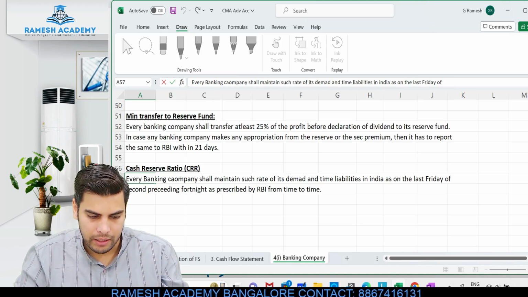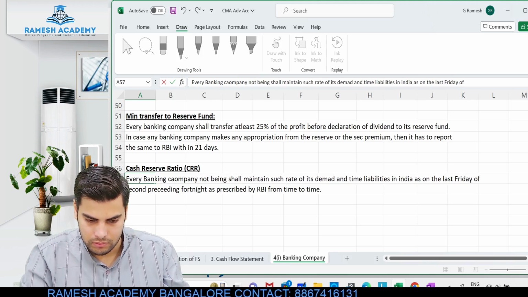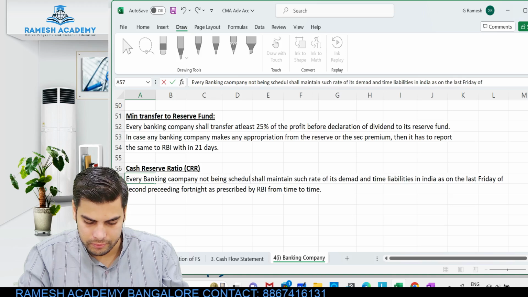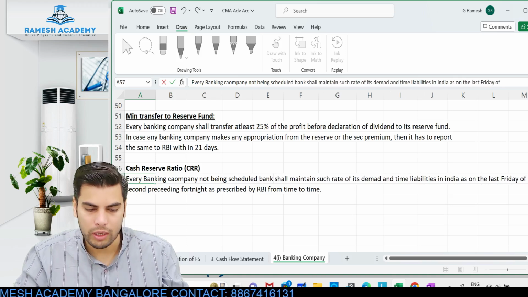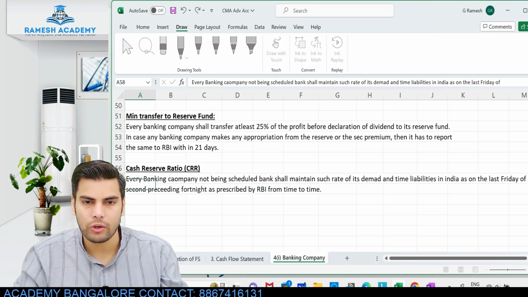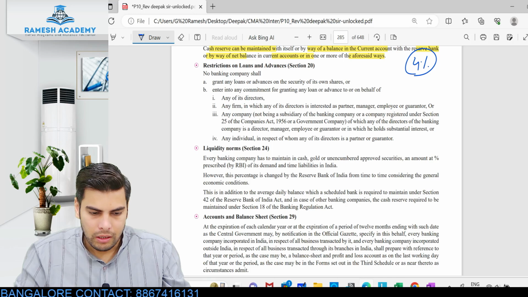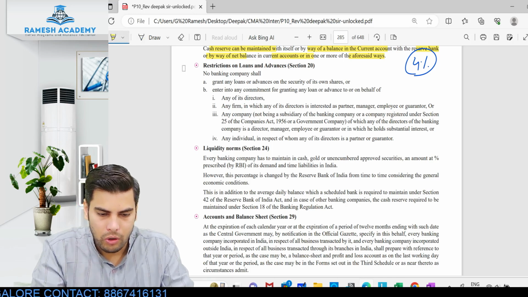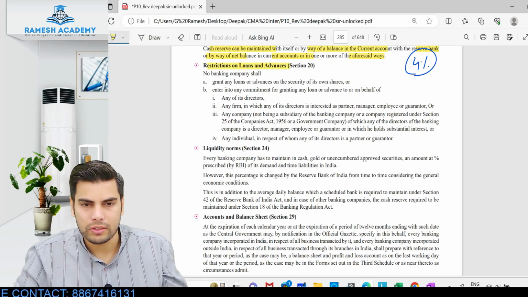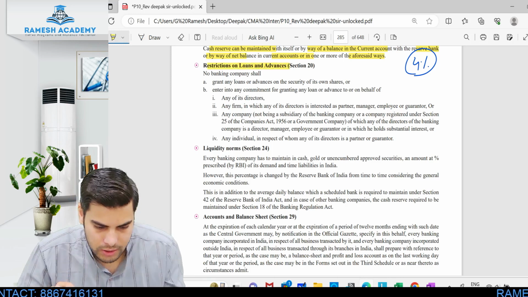So every banking company not being a scheduled bank. Here they are not talking about the scheduled bank; they are talking about other than scheduled bank. Alright, okay, so restrictions on loans and advances. Let's talk about the restrictions on these loans and advances.